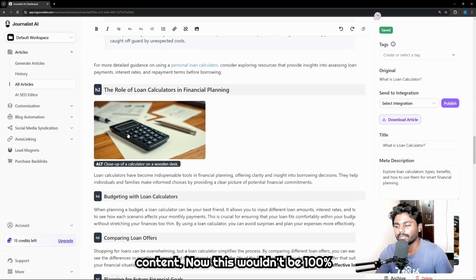Now this wouldn't be 100% humanized. Again, the influence of AI is going to be reduced using this tool.